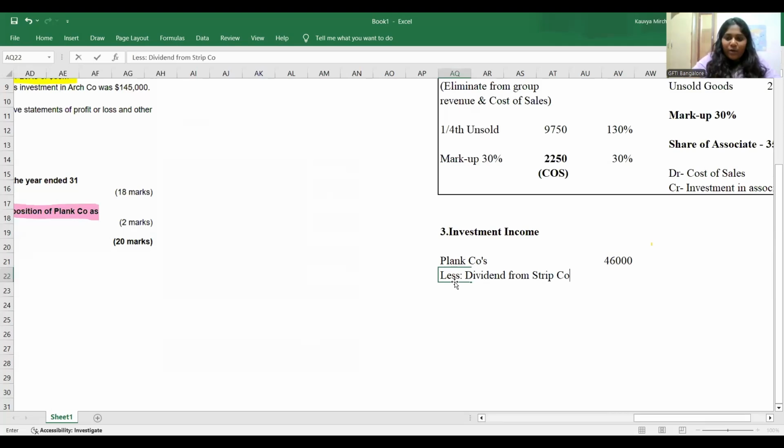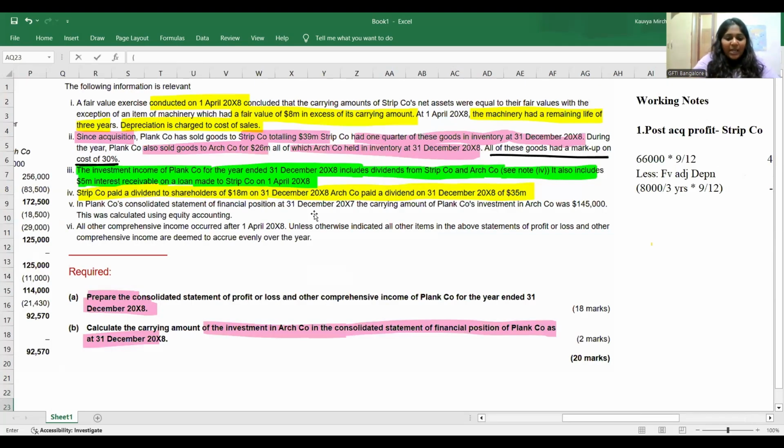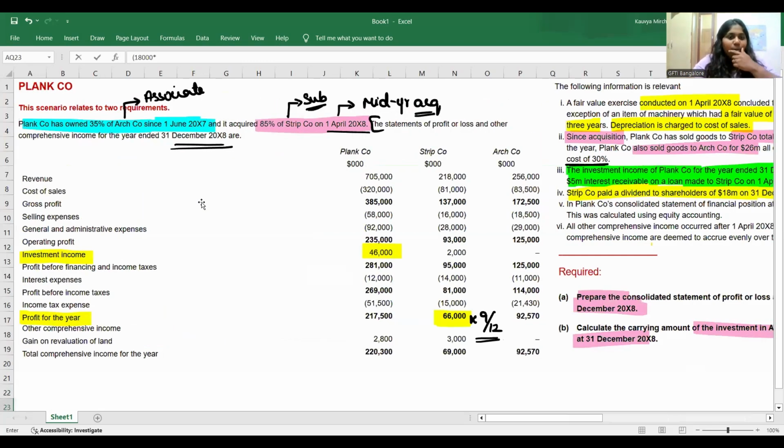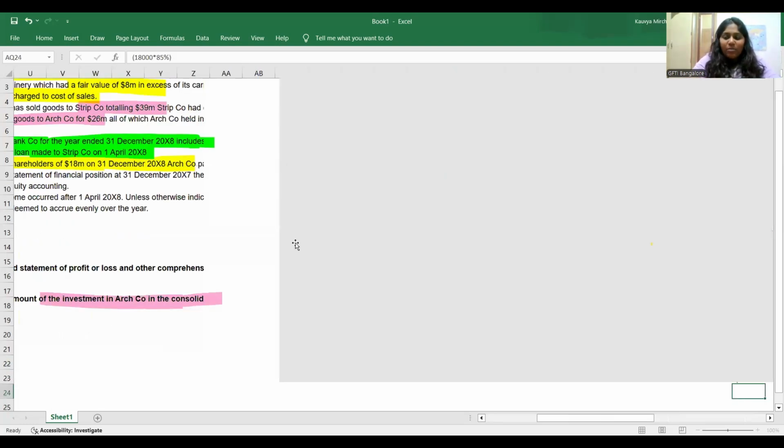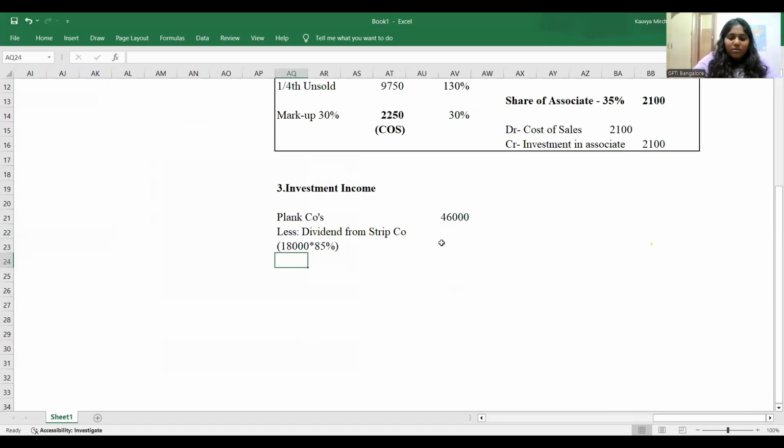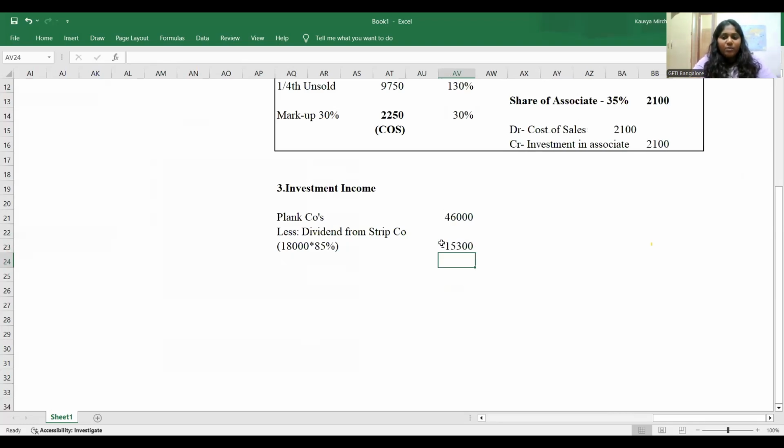For all shareholders they paid 18 million. That means for our parent, Plan company, they would have paid 85 percent of 18 million. So the dividend income received is 18 million into 85 percent. That is 15.3 million. First thing. Correct, everyone?